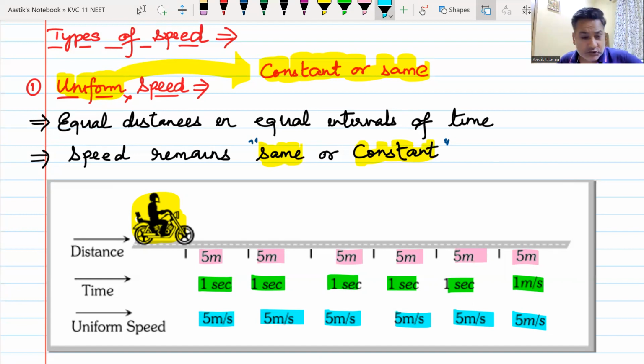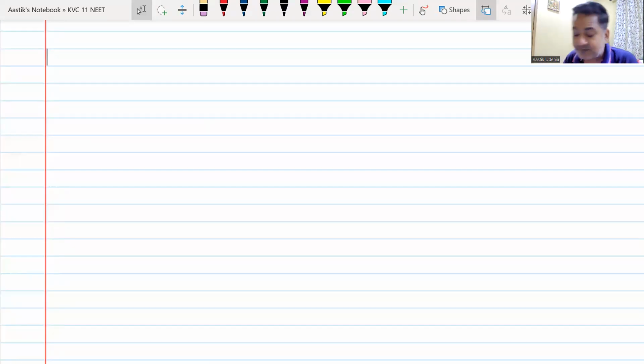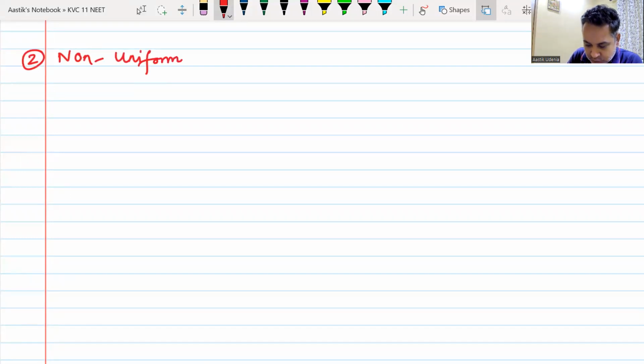Now, as soon as we have understood that the first type of speed is uniform speed, then automatically the second type of speed comes into the picture. And what is the second type of speed that we will encounter? That will be known as non-uniform speed. You can also call this as variable, something that changes with time. You can call that speed as non-uniform or variable.